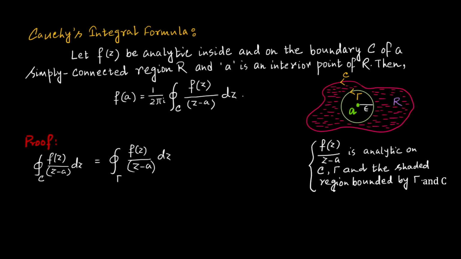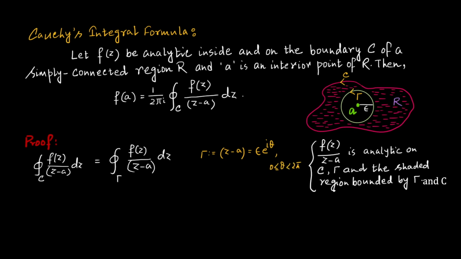Now, remember that this gamma is a circle centered at a and radius epsilon. So gamma can be written as z − a = ε e^(iθ), where 0 ≤ θ < 2π.